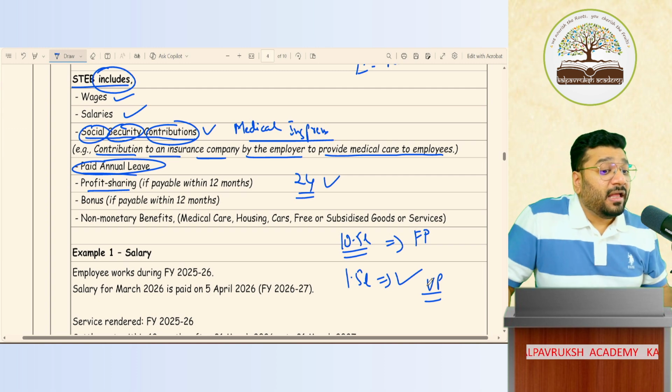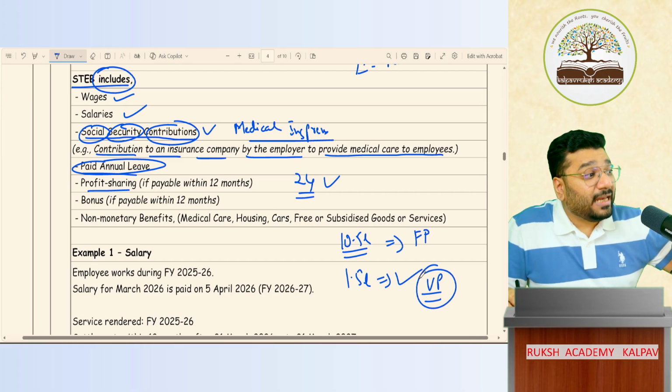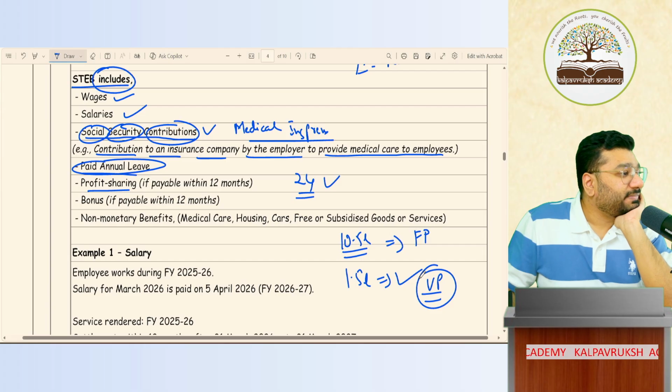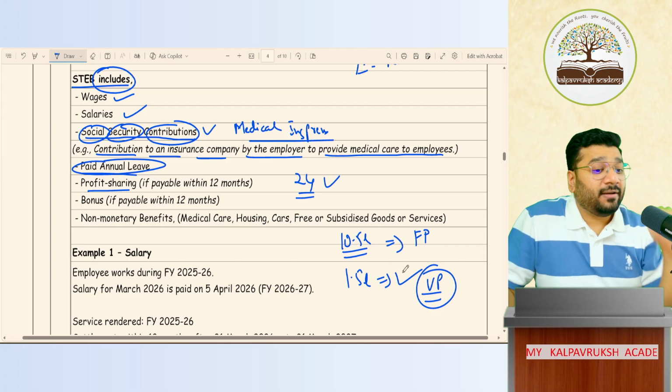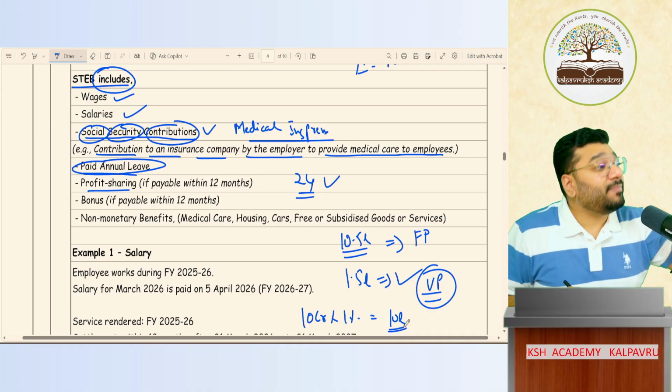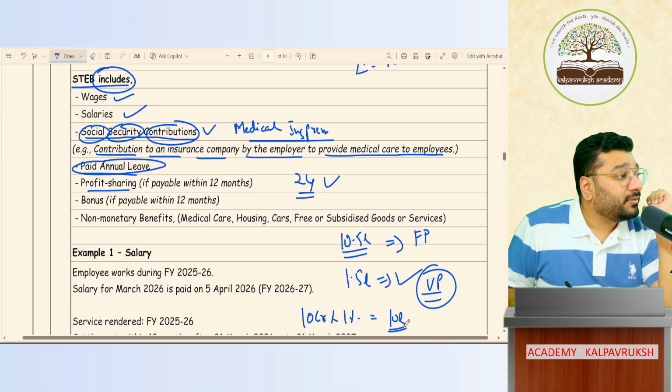Variable pay is a part of your salary package. Profit sharing is above and apart from salary. Let's say my profit is 10 crore rupees. In that, 1% is how much? 10 lakh rupees I'm paying apart from salary.